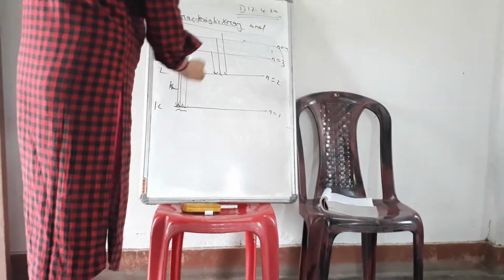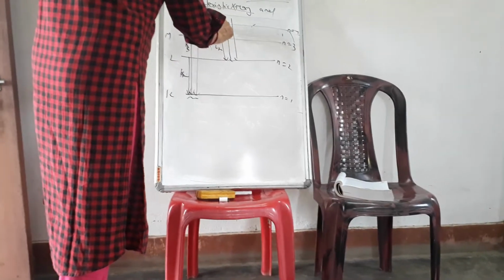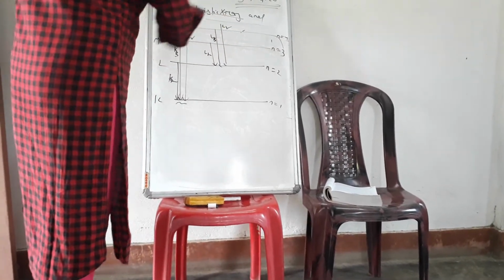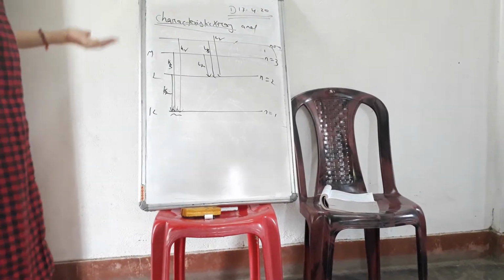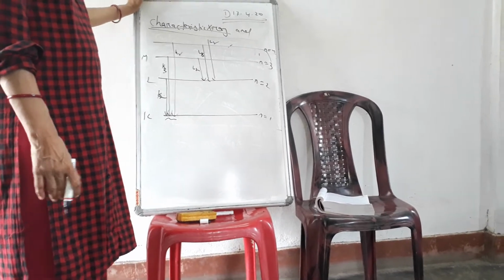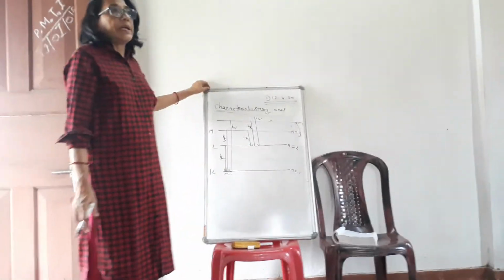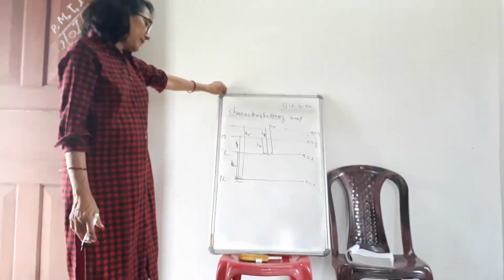These are named L alpha, L beta, L gamma, and so on, just as we have K alpha, K beta, K gamma. So this is the theory regarding how characteristic X-rays are produced. The frequency of the characteristic X-ray depends on the nature of the target, the material from which it is emitted. That is why it is called characteristic X-ray.